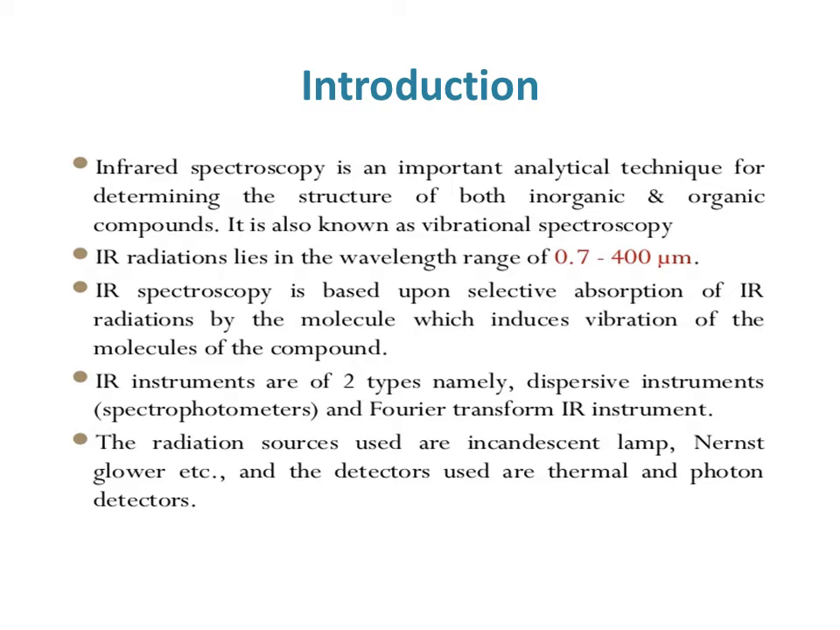The general range for IR radiations in wavelength is about 0.7 to 400 micrometer. In UV spectroscopy, in which unit do we measure the wavelength? That is in nanometer. But in IR spectroscopy, we express the IR radiations in the form of centimeter inverse, by using the relation wave number is equal to the reciprocal of wavelength.